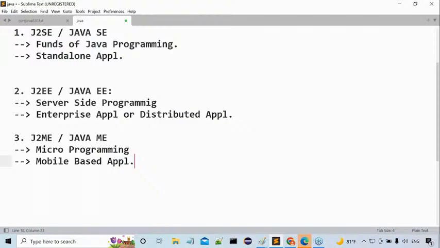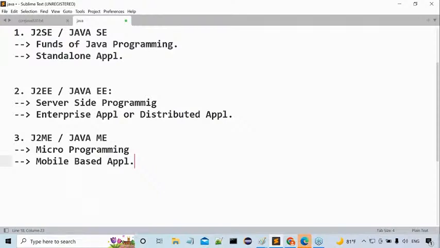Tell me, sir, what are the various alternatives to J2ME for preparing mobile-based applications? When Android came into the picture, when iPhone technology came into the picture, and Swift came along with iPhone technology, automatically J2ME demand totally collapsed. J2ME is totally dead in the outside market, whenever Android, iPhone and this kind of technologies or platforms came to prepare mobile-based applications. Following my point or not? So now tell me, does J2ME have any demand outside?